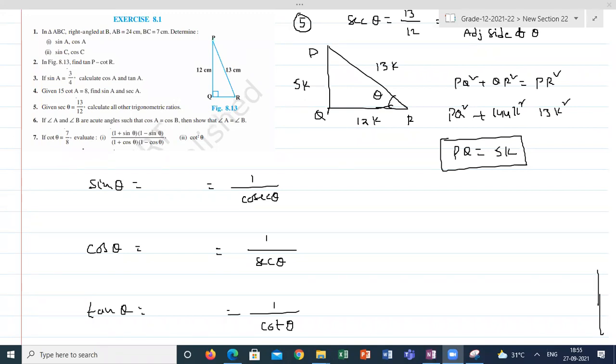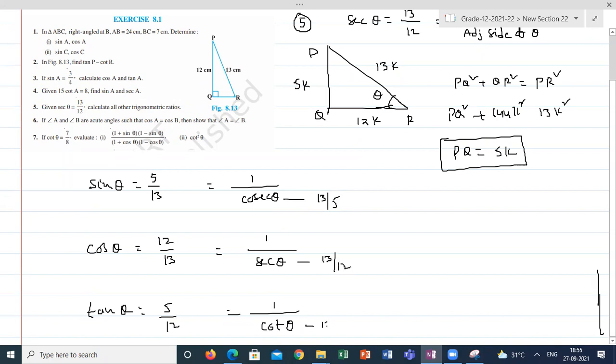So 5k by 13k is equal to 5 by 13. So 5 by 13, this will be the reciprocal of the given data itself. Cos theta is 12 by 13. Tan is sin by cos, 5 by 12. From here cosecant theta will be 13 by 5. Secant theta will be 13 by 12. Cot theta is 12 by 5.